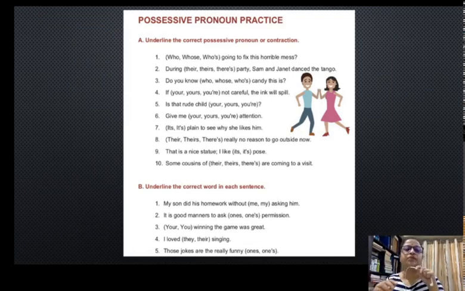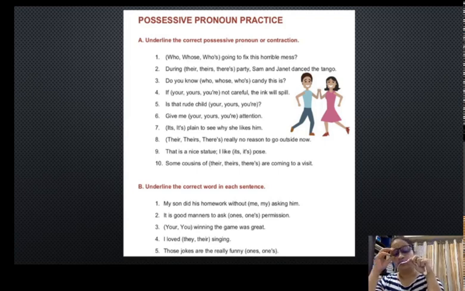Underline the correct possessive pronoun or contraction here. Who, whose, who's going to fix this horrible mess? Now take it as a homework exercise, and you have to do it on your own. Just refer to the list of types of pronouns and the subject object table that I've just provided to solve this exercise, and it's not going to be difficult for you at all.